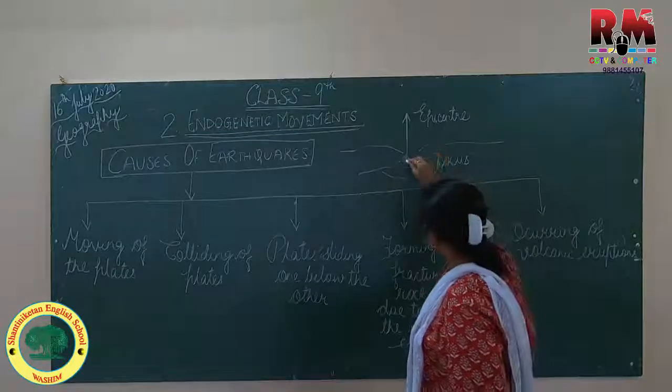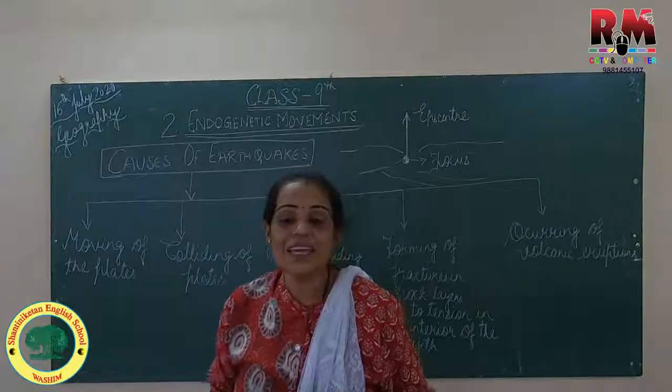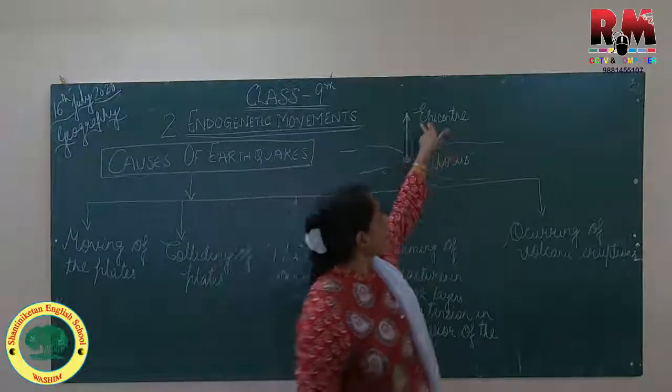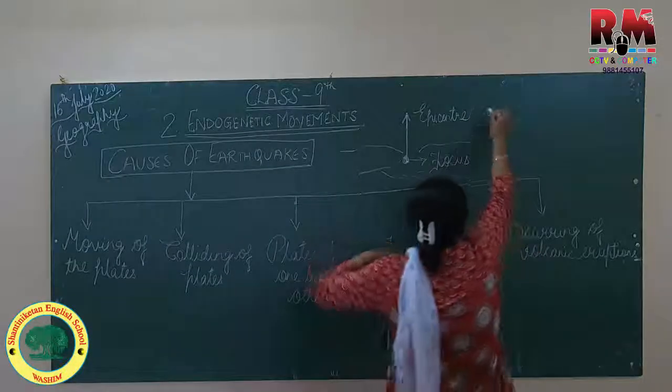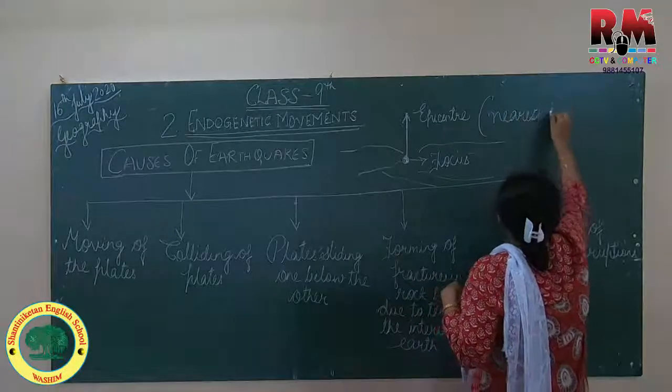So the first place where this energy wave goes, that is the epicenter of the earthquake, and it is the nearest place on the earth. What is this epicenter? This epicenter is your nearest place